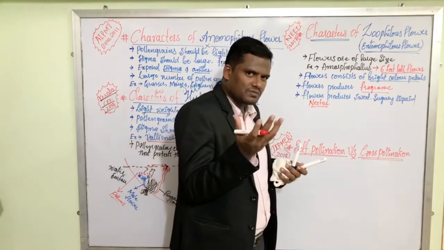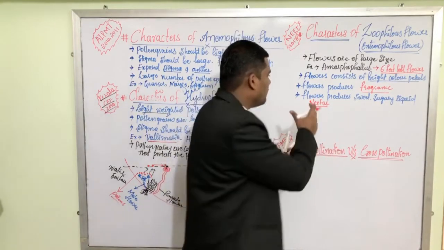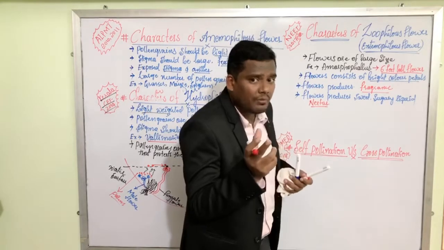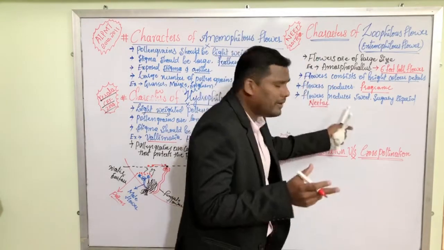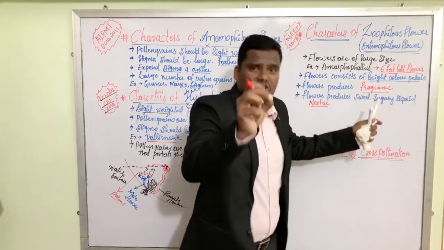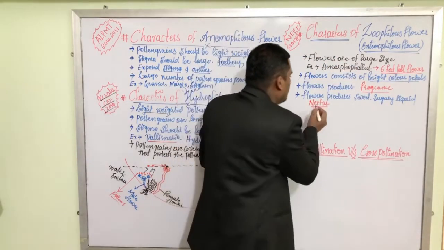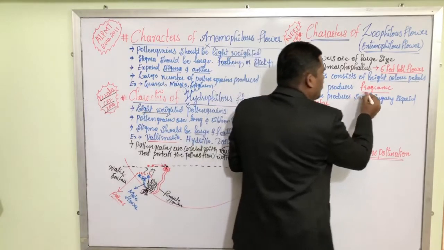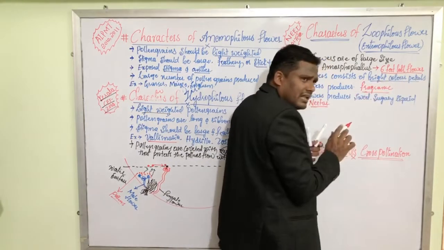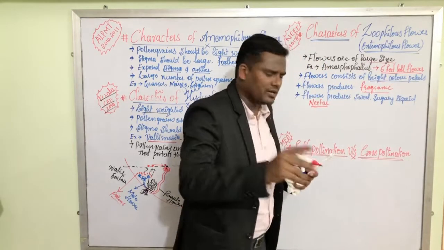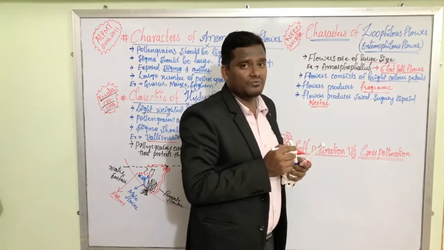In Kannada it is called makaranda. Flowers produce nectar. Which flowers produce the nectar? The flowers which are dependent on animals for their pollination. To attract the animals for pollination, they produce nectar, they produce fragrance, they are of bright colored petals, and the plants consist of large size flowers. They are all the characteristic features.